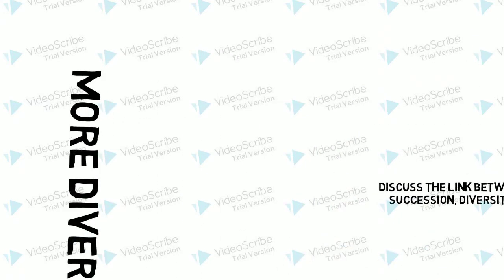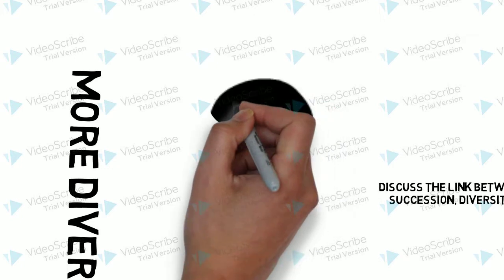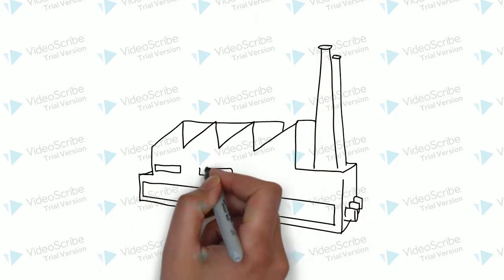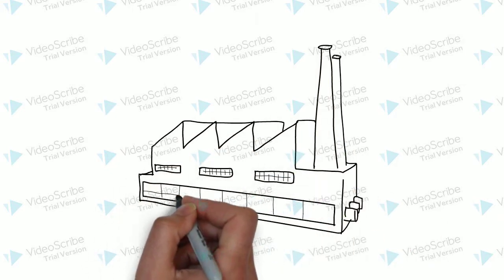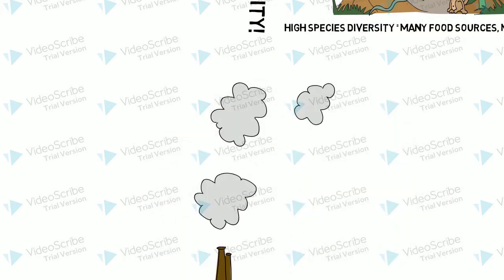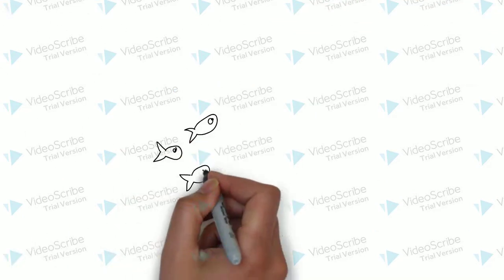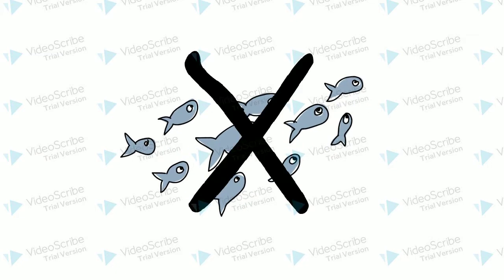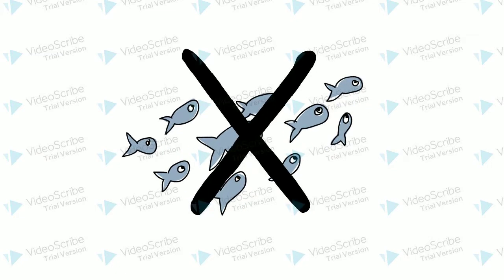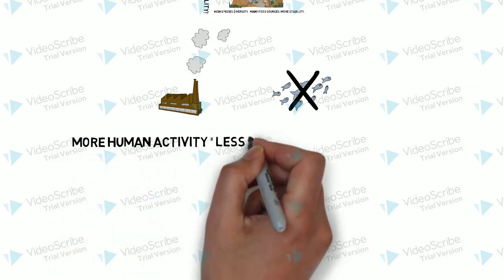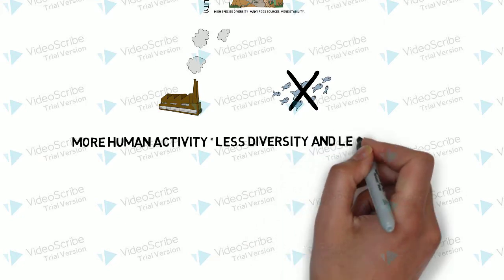Now, how does human activity play into this? Human activity can have a huge effect on the stability of an ecosystem. Deforestation for road building, croplands, or industrial development can impact surrounding ecosystems, as can pollution or runoff from factories and farmlands. When populations and ecosystems fluctuate due to human activities, for example, a species of fish dying off due to toxic runoff from a nearby factory, this ecosystem will lose some diversity. As human activity increases, diversity often decreases, and thus, so does ecosystem stability.